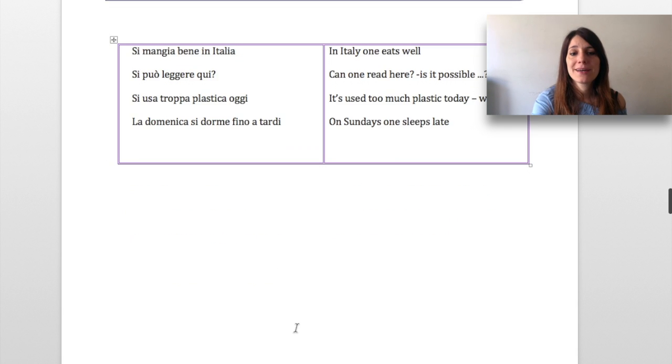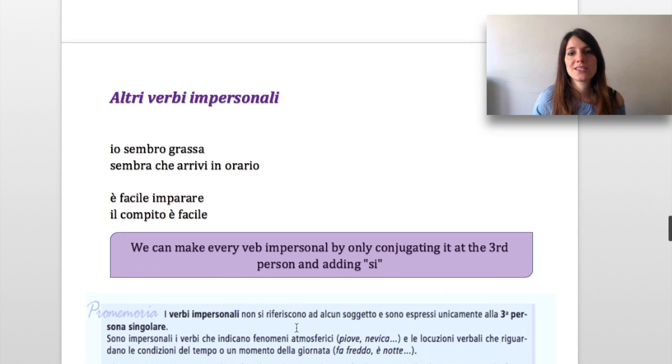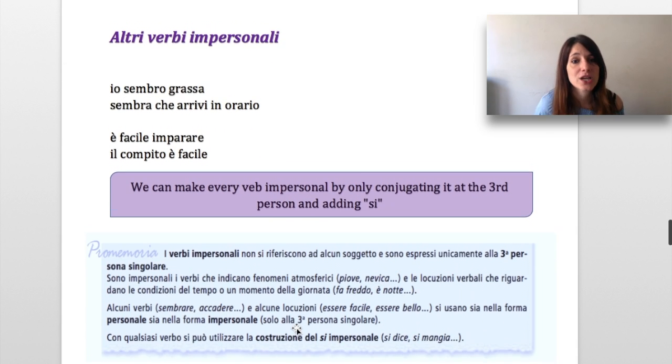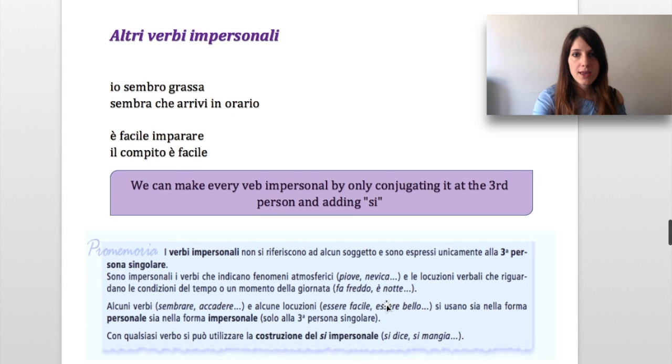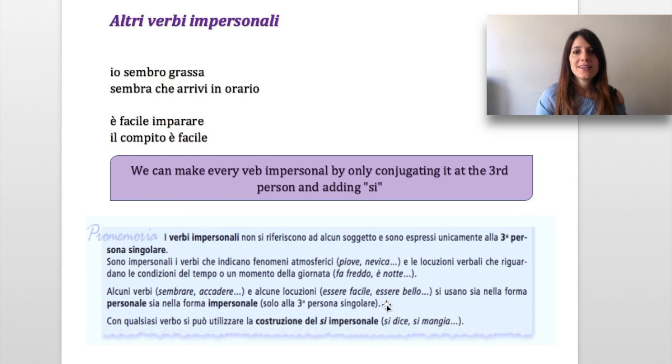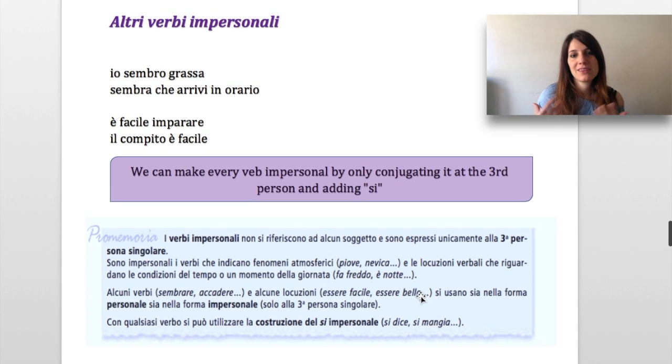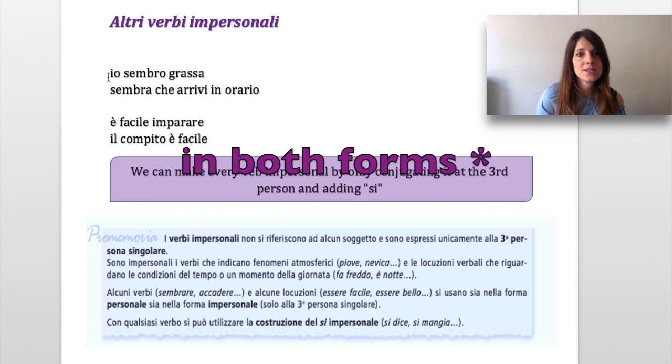But there are more impersonal verbs and more ways to express a situation that doesn't have a precise subject. Think about verbs to describe the weather, piove, nevica, or a moment in the day, fa freddo, è notte, it's cold, it's night time. Neither of these examples actually need a particular subject, and in fact in English an impersonal verb has the subject it, but it doesn't refer to any specific thing. Plus, more verbs and other locutions are used in this form.